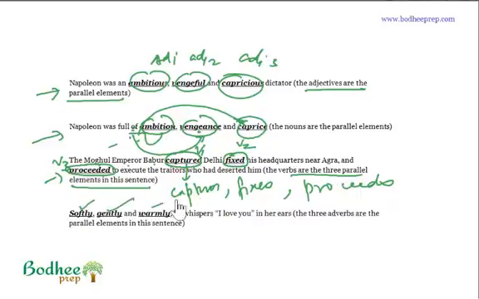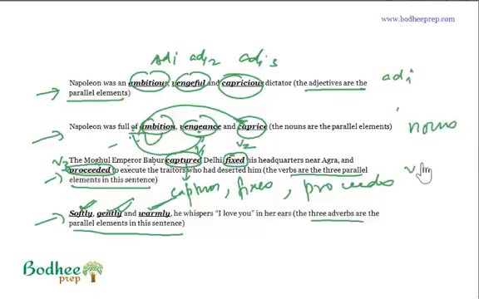Softly, gently, warmly, he whispers I love you in her ears. The three adverbs are the parallel elements in the sentence. Softly, gently, warmly. The three adverbs have come in parallel. So what have we seen? We have seen that the adjectives can be in parallel, the nouns can be in parallel, the verbs can come in parallel, and the adverbs too can come in parallel, right?